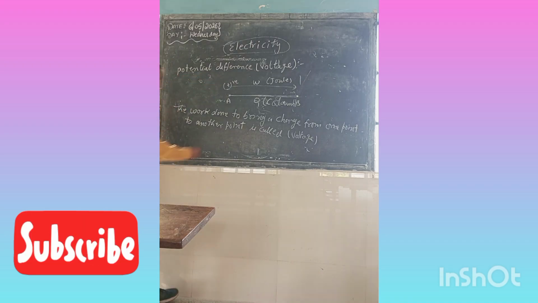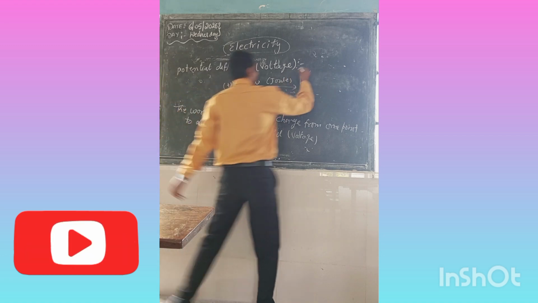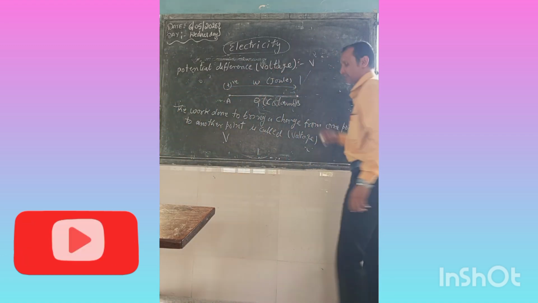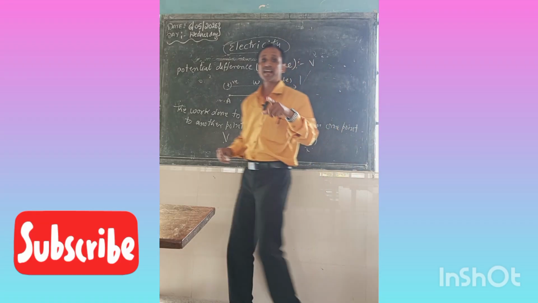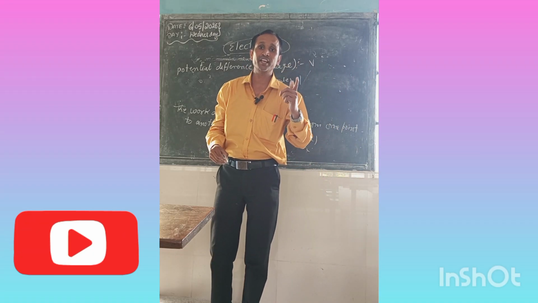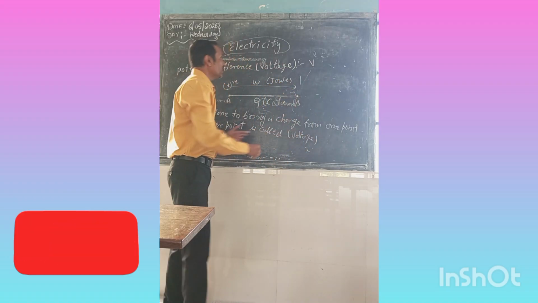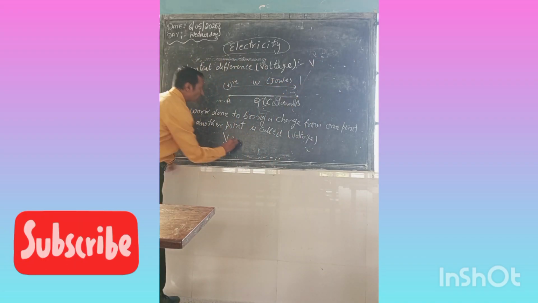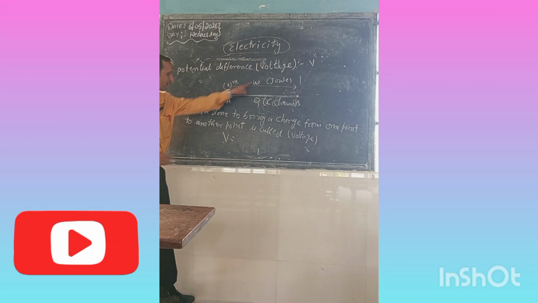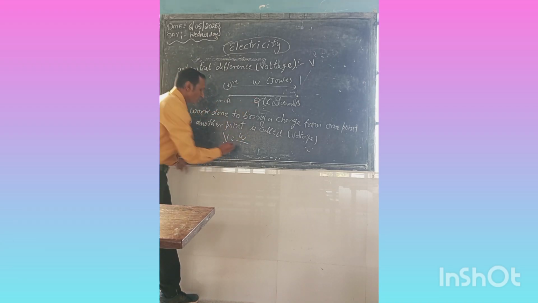This is V. Its SI unit is V, capital V. If you write small v, it becomes velocity. You read velocity, speed, acceleration and Newton's laws in the 9th standard. So here it is capital V. V is equal to work done: how much work done? W. On how much charge? Q.